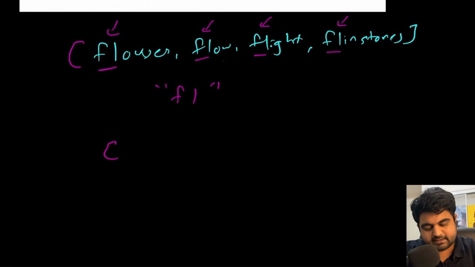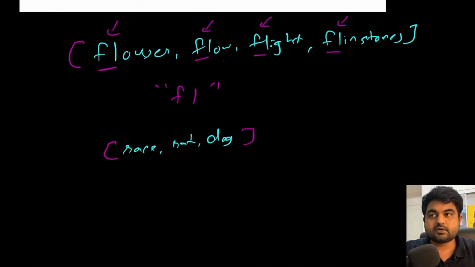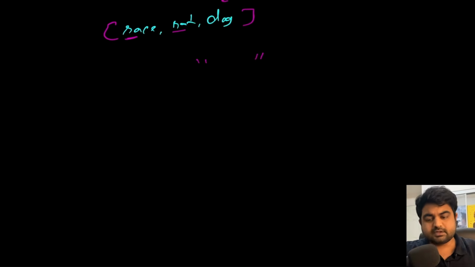Now let's take another example. In this case, what should be the answer? Well, at first it seems like RA is going to be the answer, but RA is not present in this string. So in this case, since we cannot find any common prefix, we need to return an empty string as the answer. Now to solve this problem, we are going to use a very simple logic.